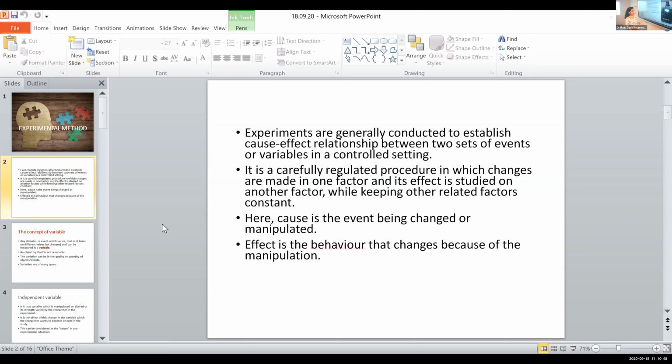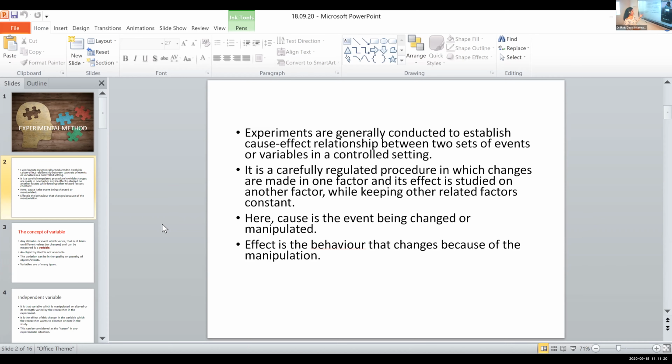In literature terms, manipulation means to use someone for our own selfish needs. But in experimental method, manipulation means to control, influence, or use something in a very skillful manner. Understood? Note down: to control, influence, or use something in a very skillful manner.